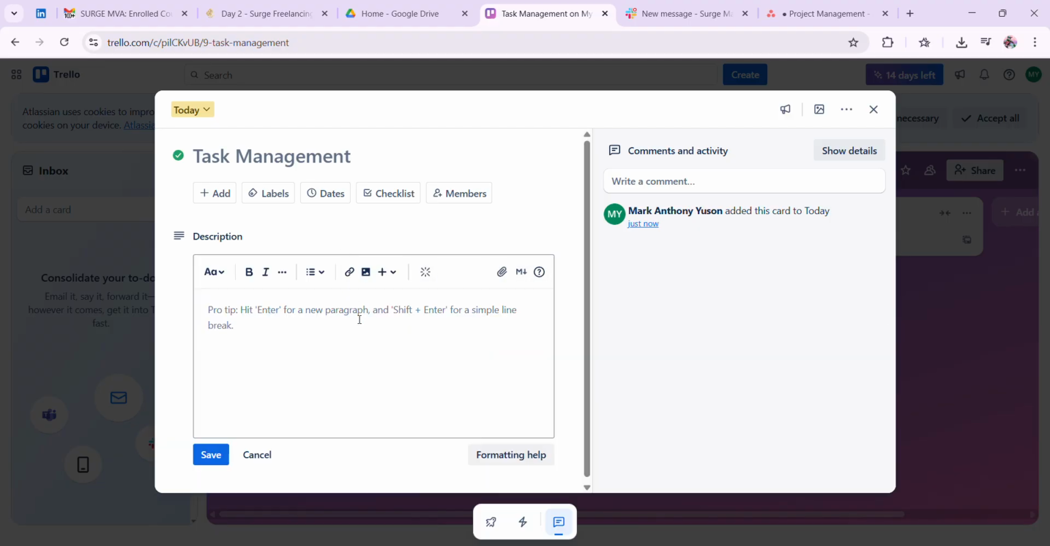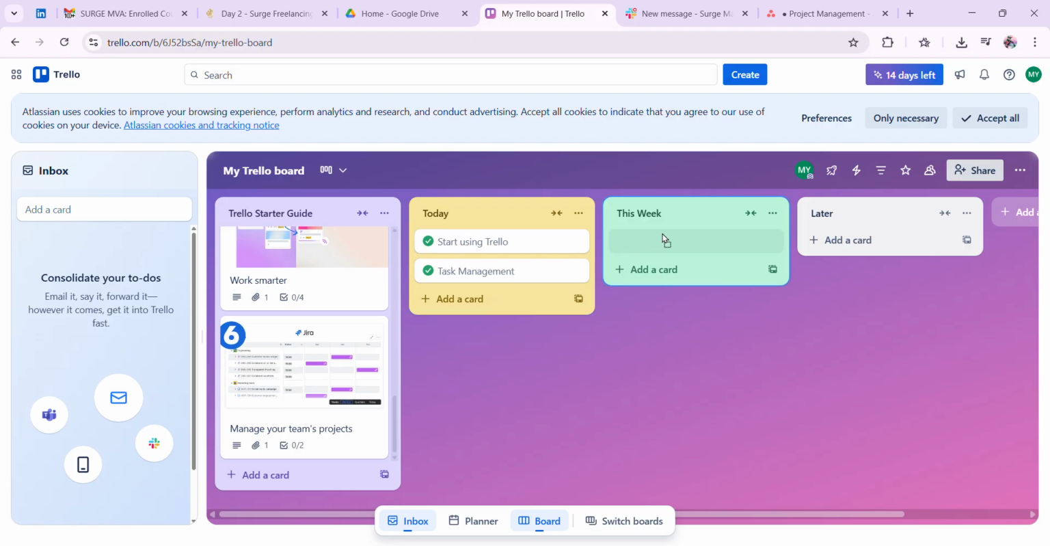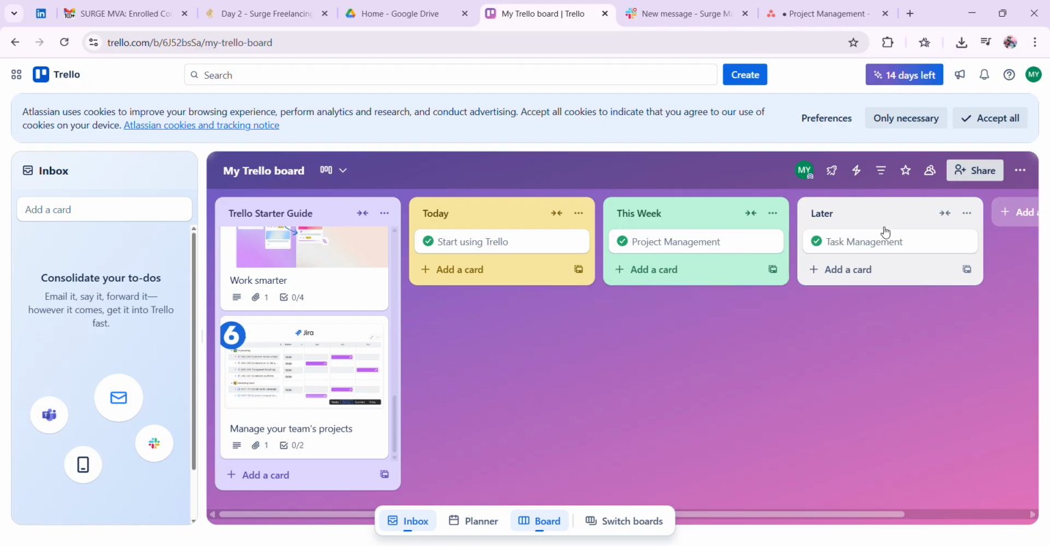on what is your task management. Okay, and here you will put this week. Okay, then if it's not so priority, just put it on later. So that's my Trello account for using it.